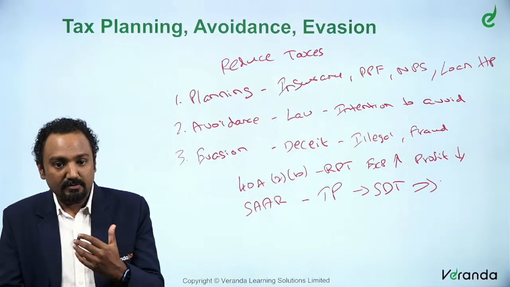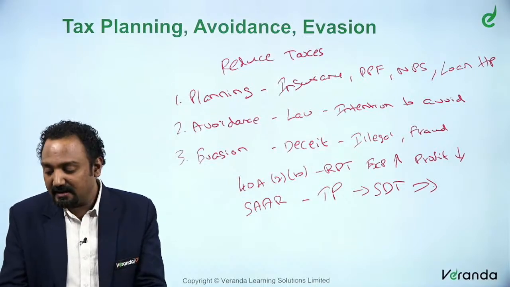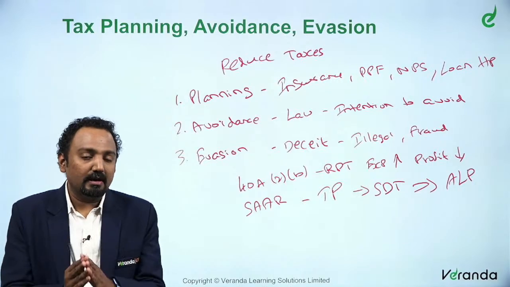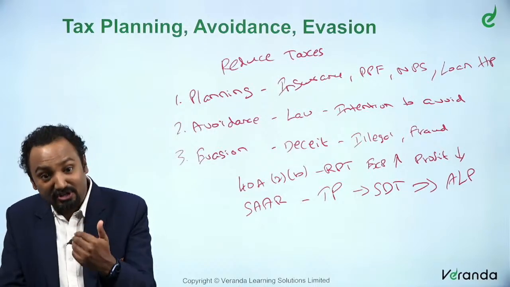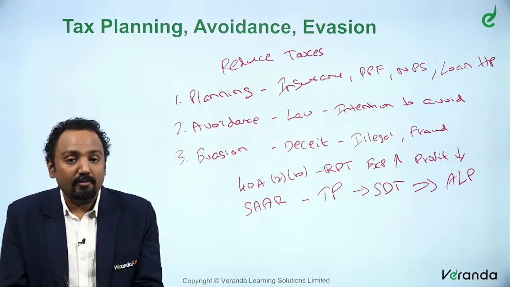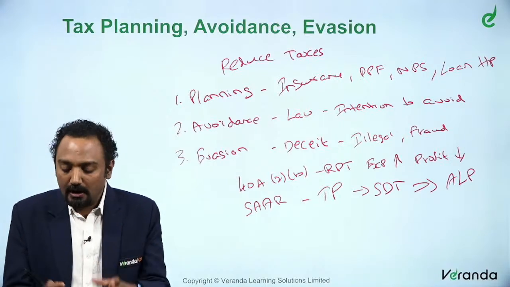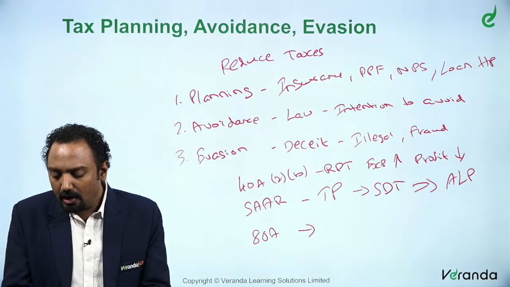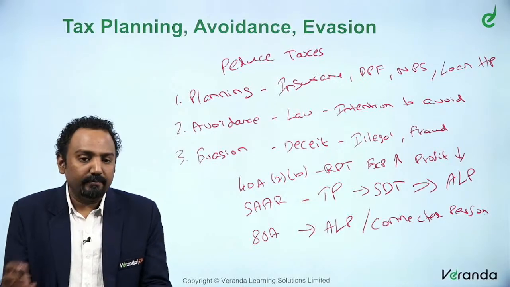Generally, any transfer pricing transaction, including the specified domestic transaction, must have been entered at what price? At arm's length price. Only then it is legitimate. To see that taxes are not avoided, to see that taxes are not evaded, this is what the government intends by introducing these provisions. You have 40A2B, you have 80IA, and in Section 80A also you discuss arm's length price and connected person. All this is discussed in your 80A also.